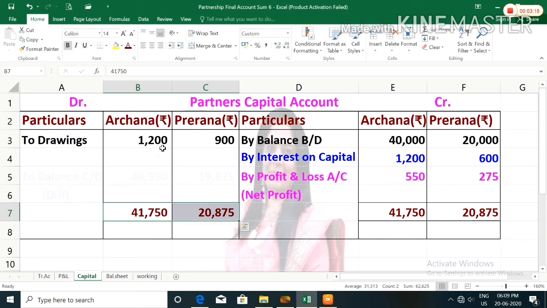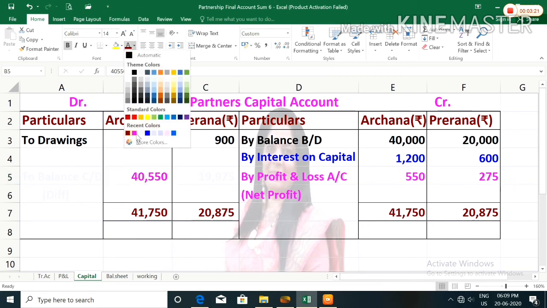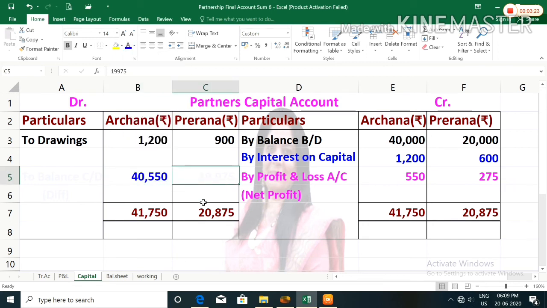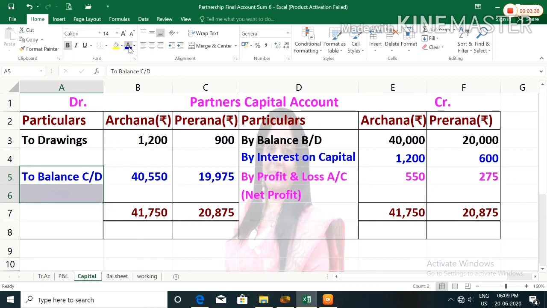From this amount you have to deduct 1,200. So difference you will get 40,550. In Prerna column from 20,875 you have to deduct 900. You will get difference 19,975. This difference you have to record as to balance carried down.